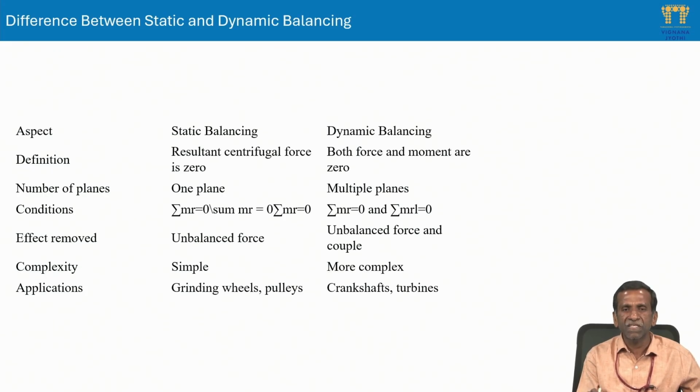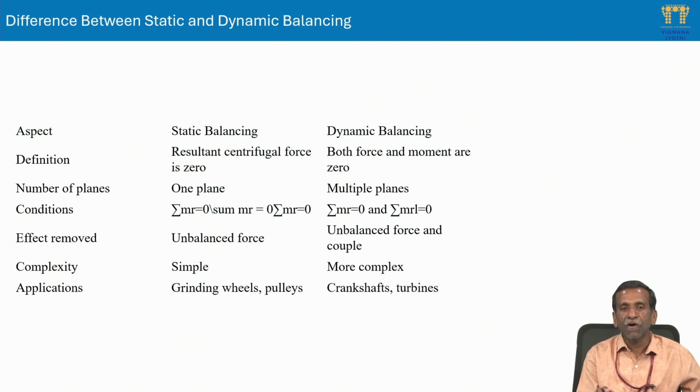Okay, now if we compare static and dynamic balancing: static balancing concerns centrifugal force only, and the sum of centrifugal forces must be 0. Whatever masses are rotating on the shaft, the algebraic sum of all the centrifugal forces due to these masses must be 0. In dynamic balancing, both the force and the moments must have an algebraic sum of 0 separately.